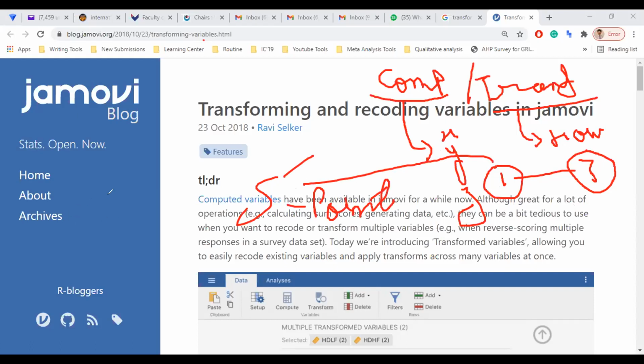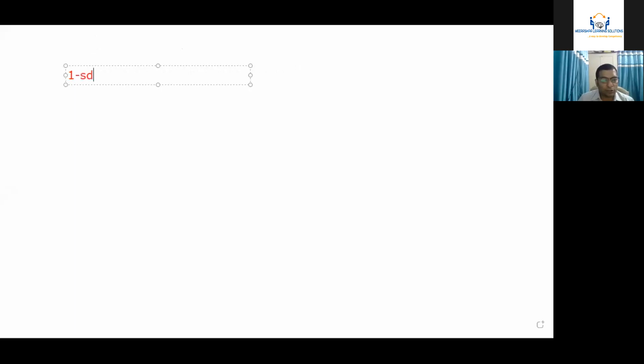So probably I'll open a whiteboard instead. Point 1 means strongly disagree. I'm taking it the other way. Point 2 means strongly disagree.